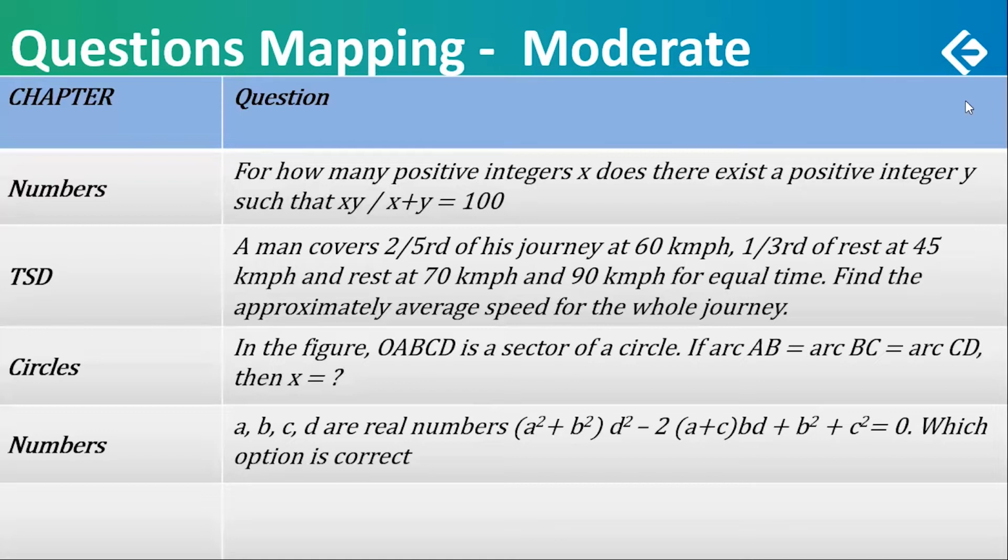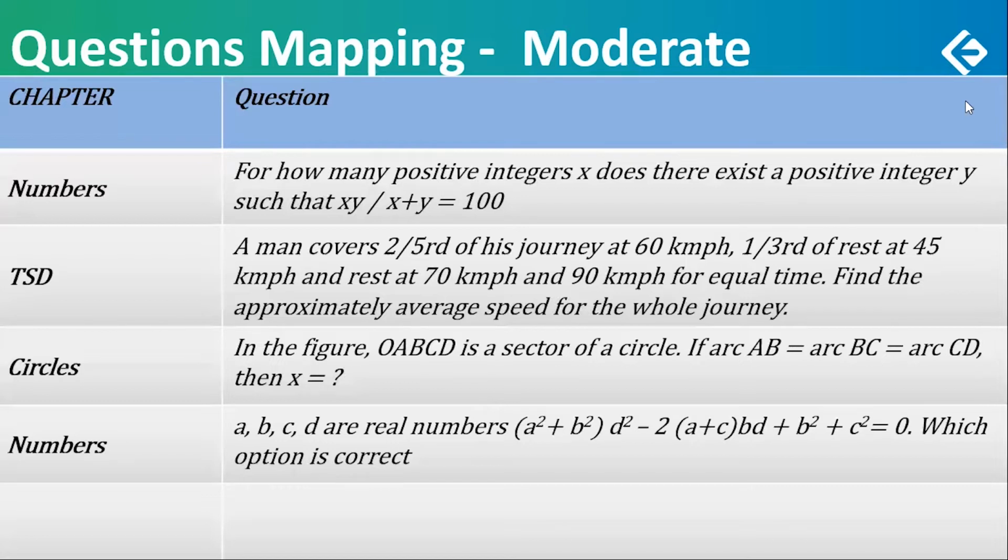Okay, so the next is circles. A figure was drawn, a quarter circle. OABCD is a quarter circle. The drawing mentioned that it was a quarter circle. There was a right angle shown. Now that is a sector of a circle. In the writing, it was mentioned as a sector of a circle.